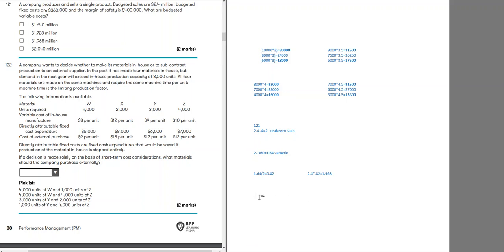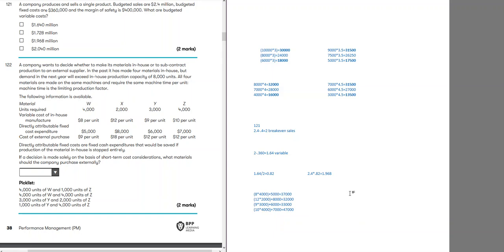So the overall cost, if we make in-house, is 8 multiplied by 4,000 units plus the fixed cost is 37,000. 12 multiplied by 2,000 plus 8,000 becomes 32,000. 9 multiplied by 3,000 plus the fixed cost of 6,000 becomes 33,000, and 10 multiplied by 4,000 plus fixed cost 7,000 is 47,000.